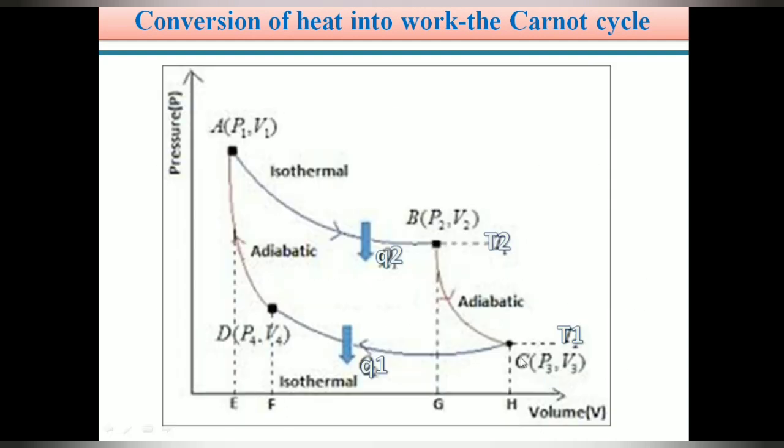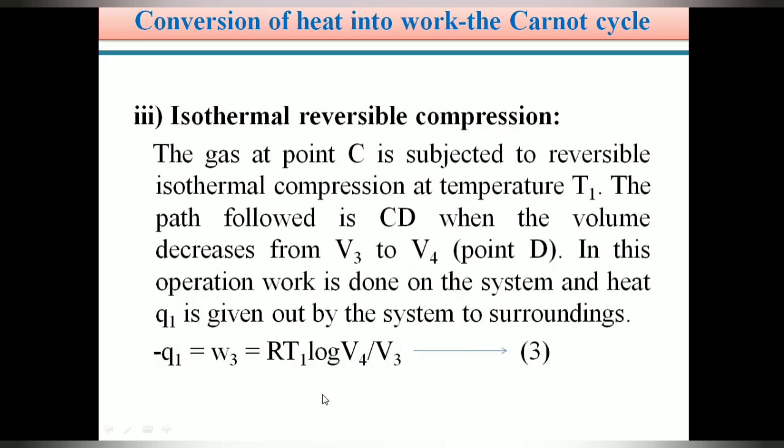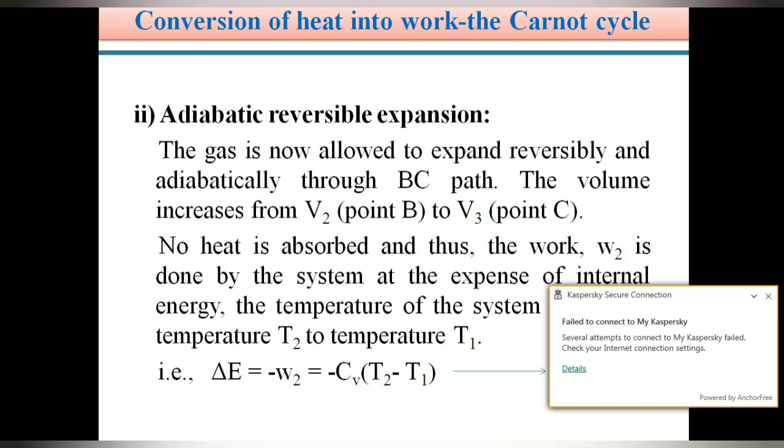So in the plot, at this point the pressure is P2 and volume V2. And at point C, the volume is V3. Volume is increased from V2 to V3. It is an adiabatic process, so internal energy decreases and temperature decreases from T2 to T1. Therefore, in an adiabatic reversible expansion, delta E is equal to minus W2, which is equal to minus CV into T2 minus T1.